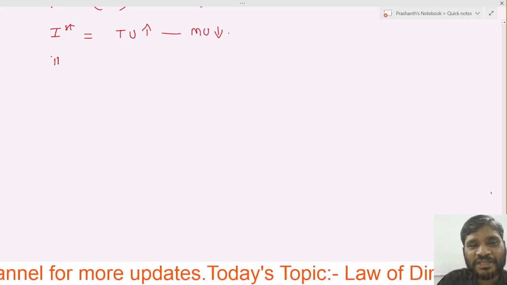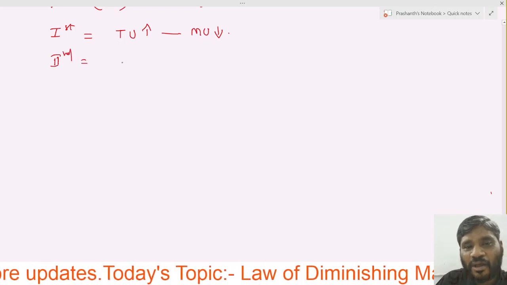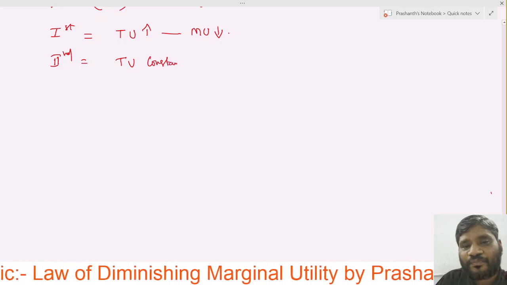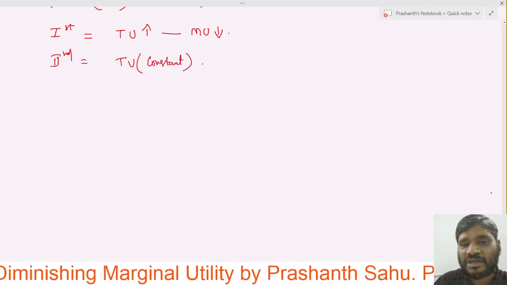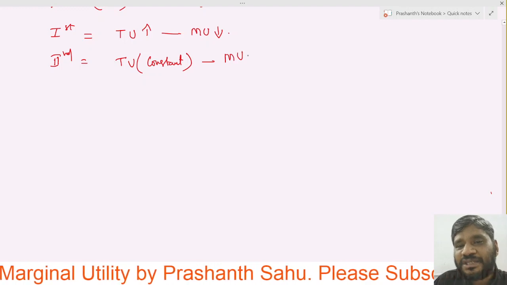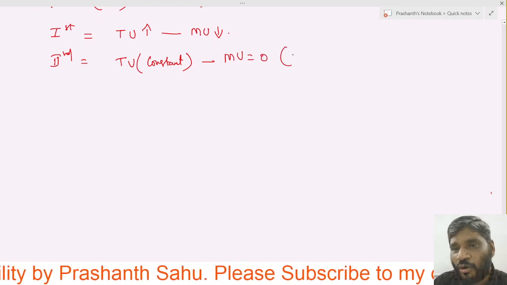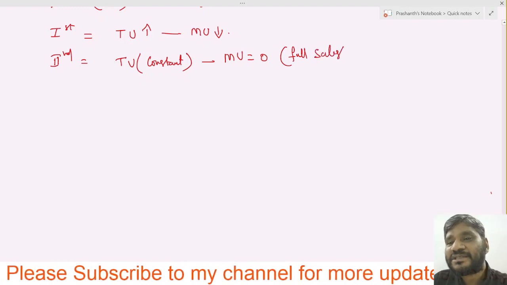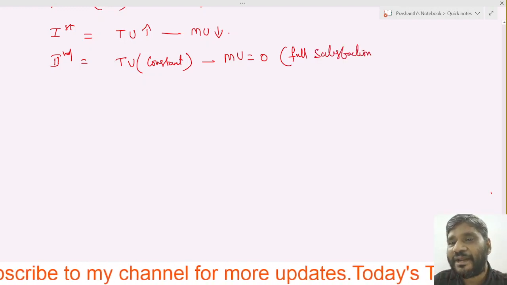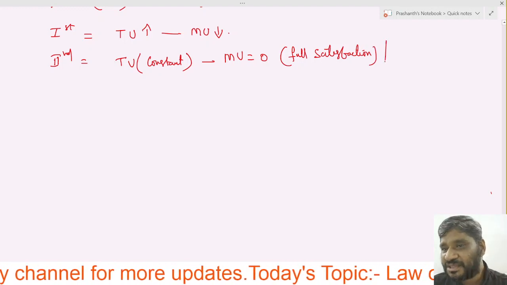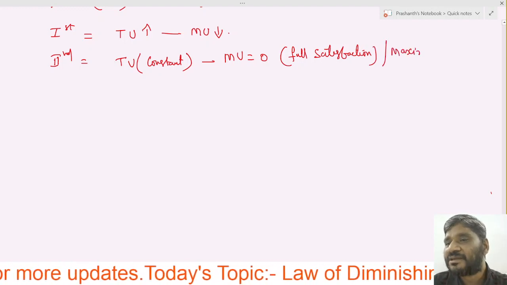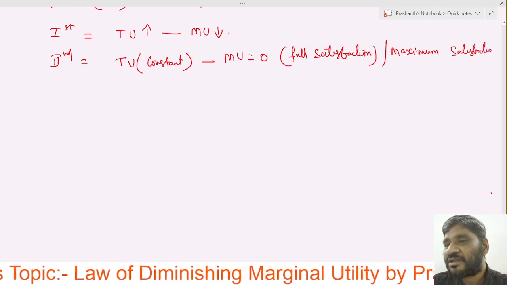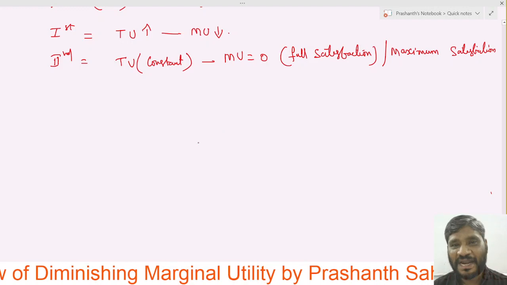In the second stage, when total utility becomes constant, then marginal utility becomes zero, which is called full satisfaction. Absolutely, you are right. As well as this is also called maximum satisfaction.